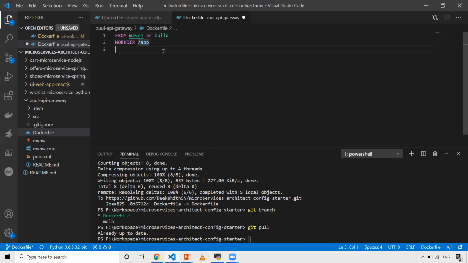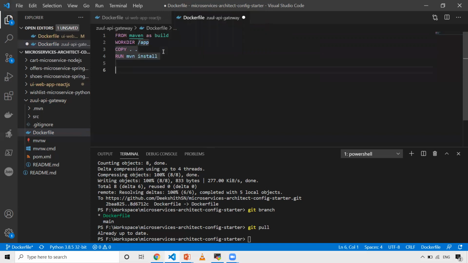And then after that, let me copy the code from local, whatever is there in my Docker context. I need to copy it onto the present working directory in the image. And after that, just using RUN, do mvn install. This is the command to build your code in Maven.